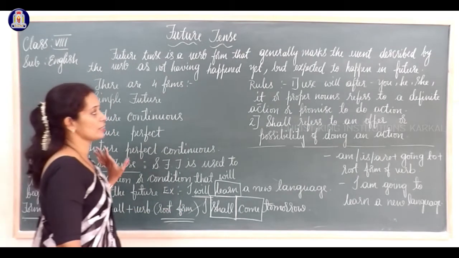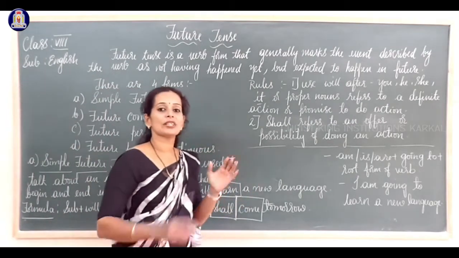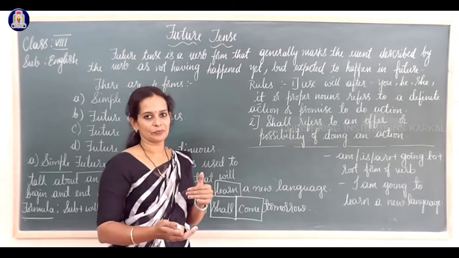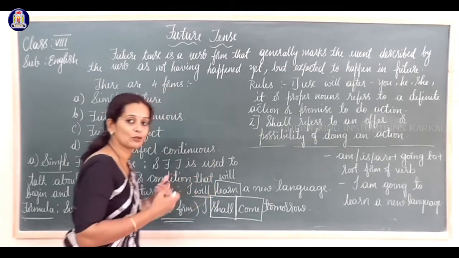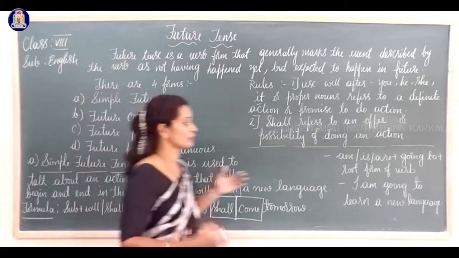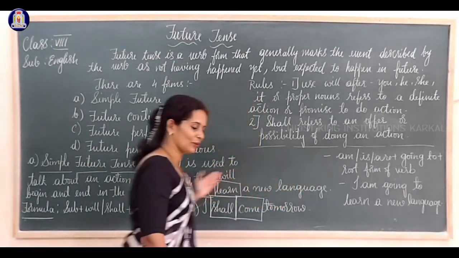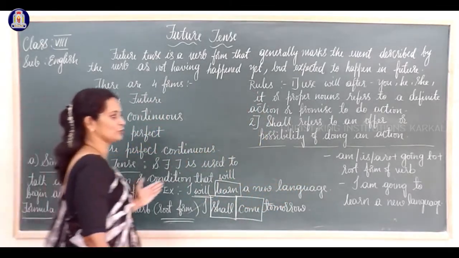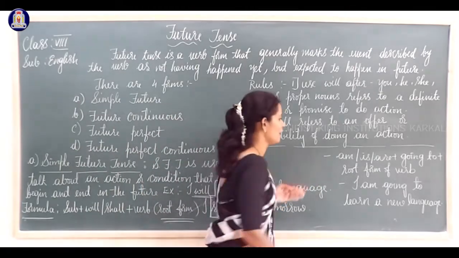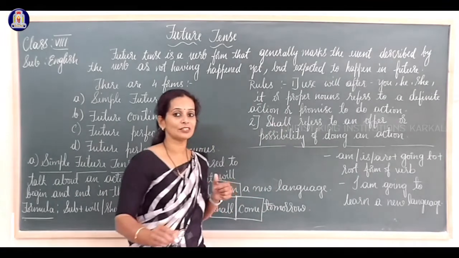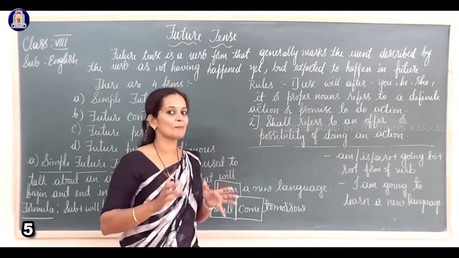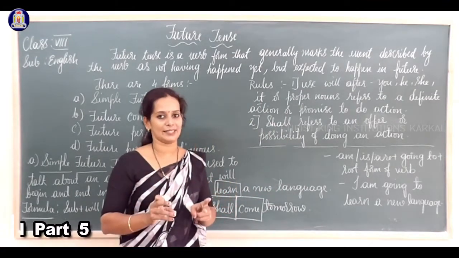There is another way to form sentences, or you can use simple future tense in this way also. Not only this formula, you can use the formula am, is, are plus going to plus root form of the verb. You can use simple future tense in two ways.